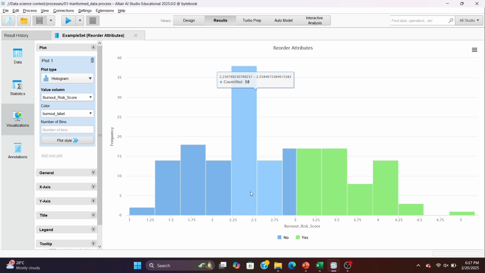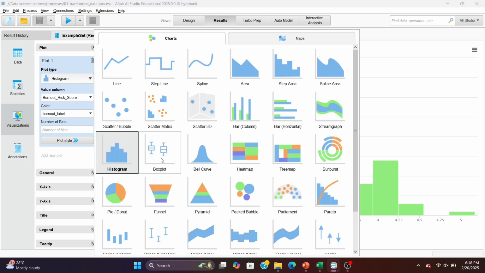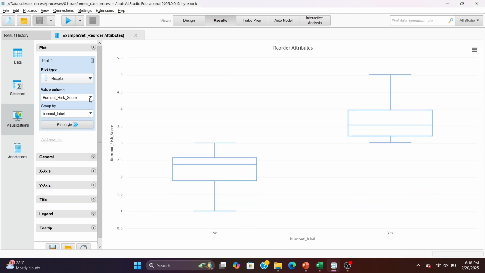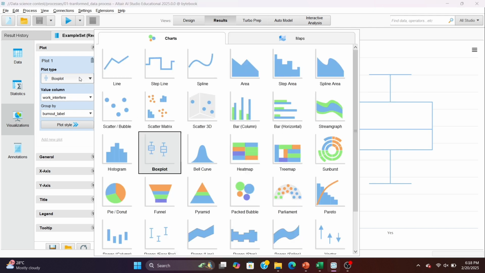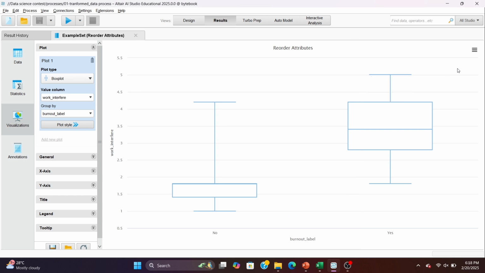Next, let's see work interference versus burnout risk. Let's use a box plot. So this highlights that higher work interference leads to higher burnout risk. So we can now find key observations that affect the burnout risks the most with this data using these visualizations.